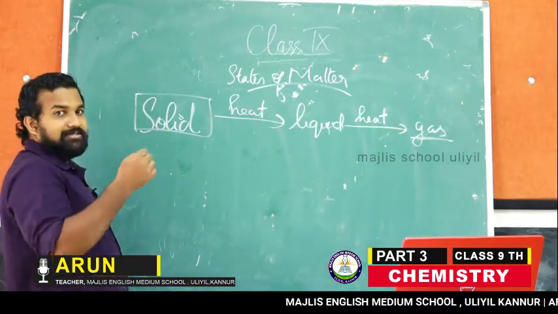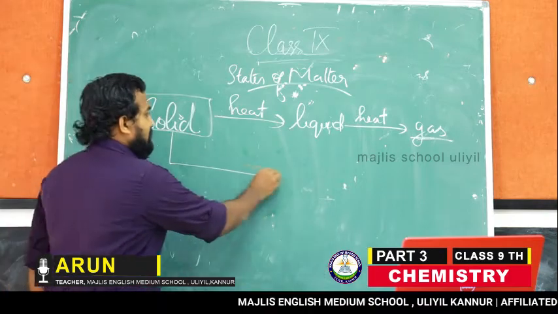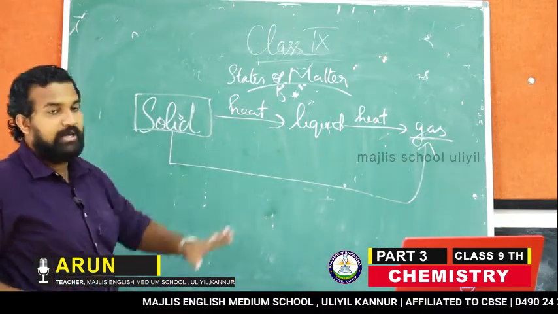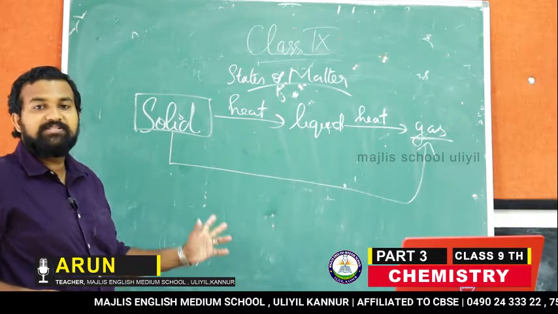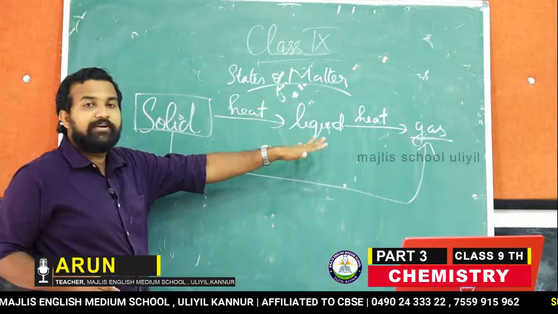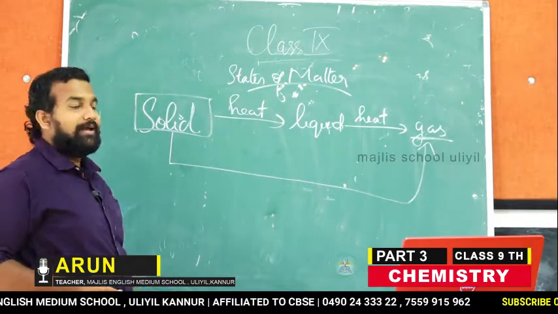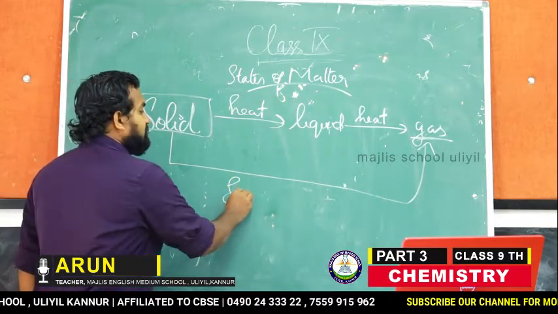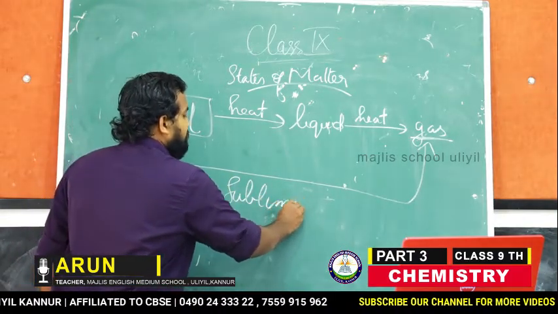But some materials can be easily converted from solid to gas directly without being converted into the liquid form. The solid can be converted into gas, and that process is called sublimation.